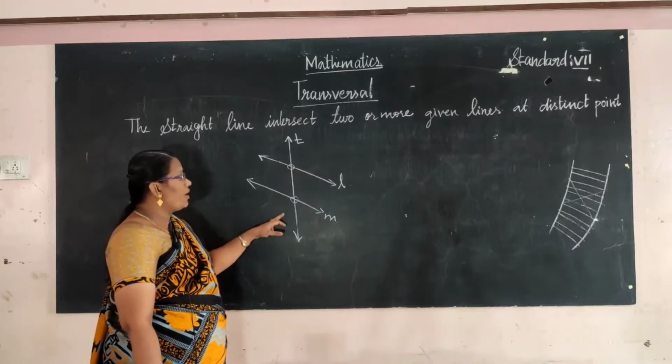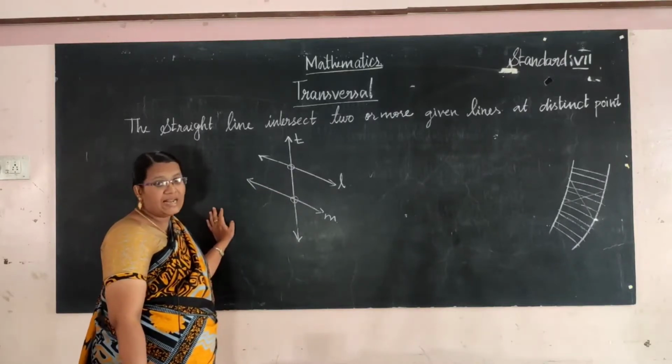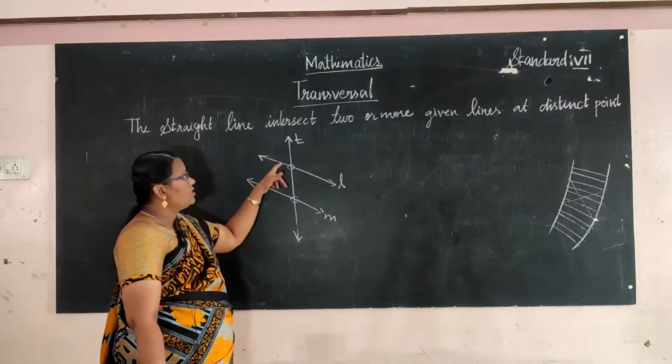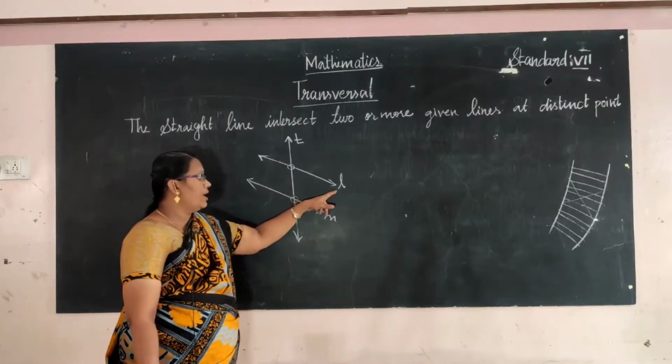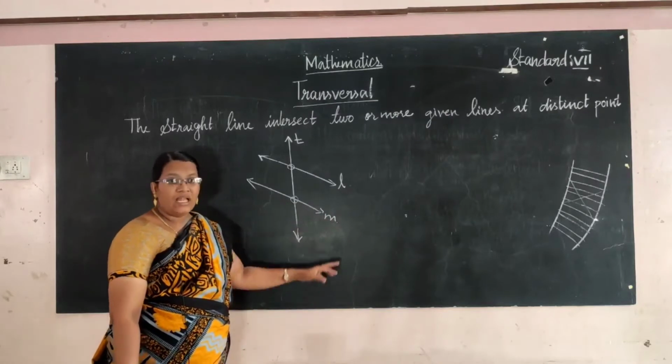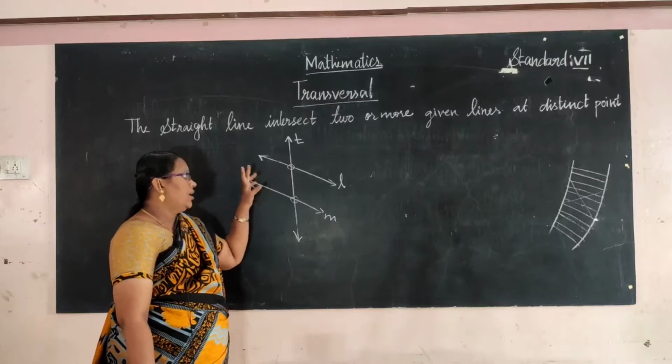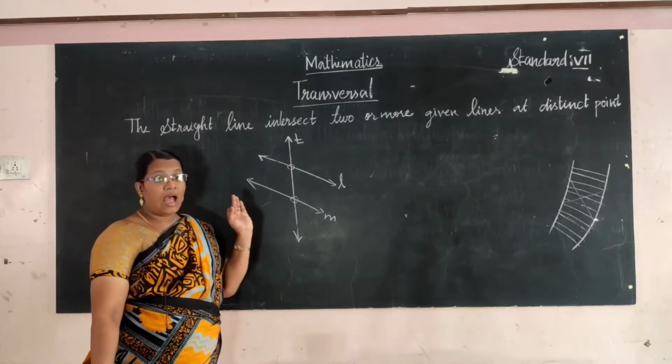The intersecting line is called the transversal of lines L and M. The transversal makes 8 angles.